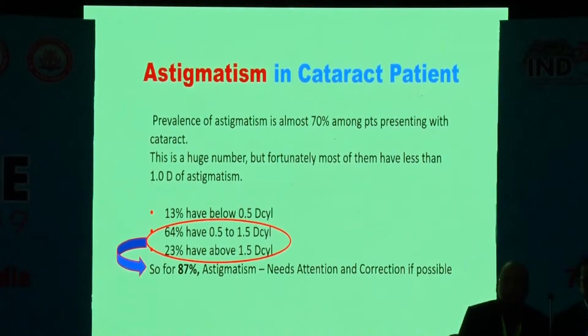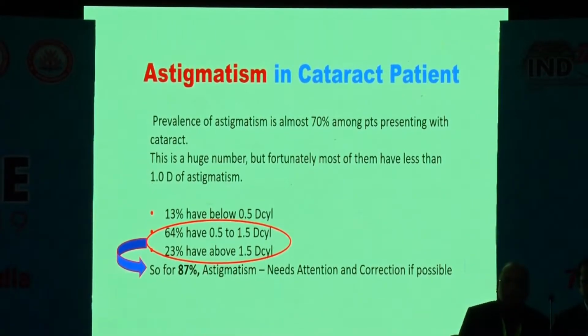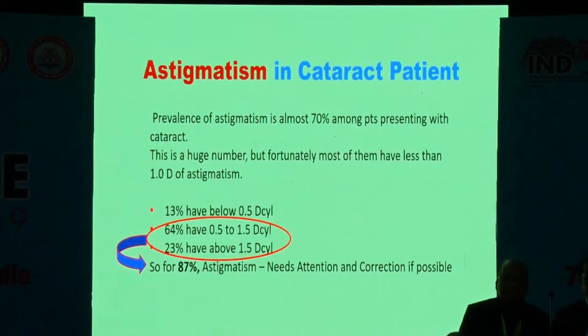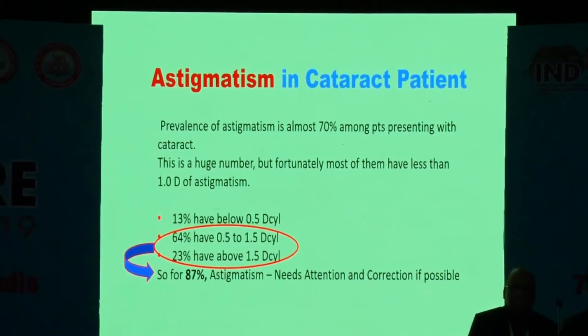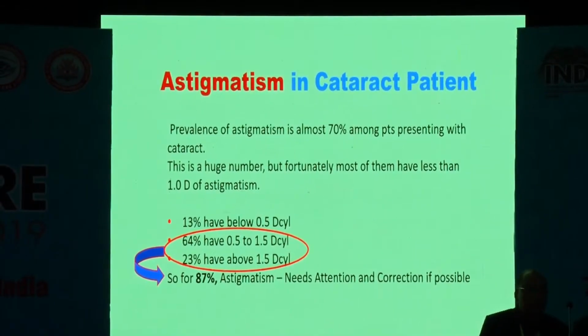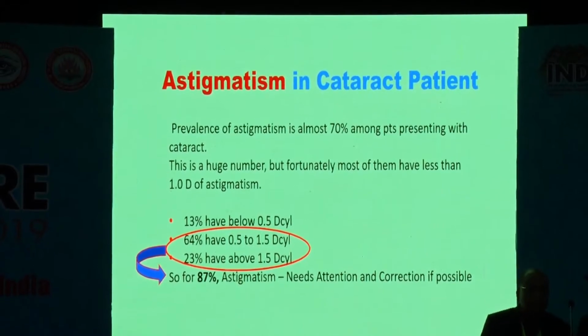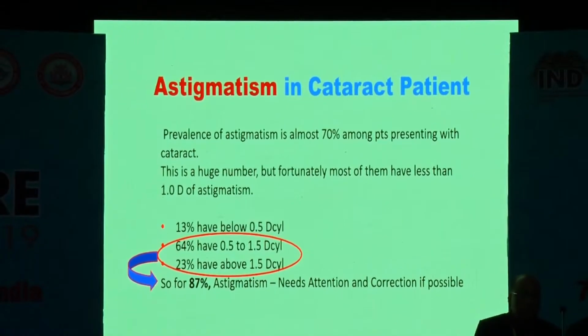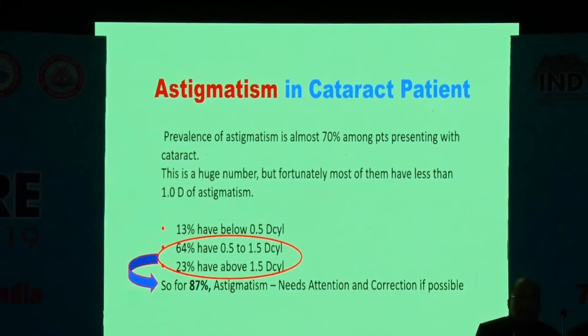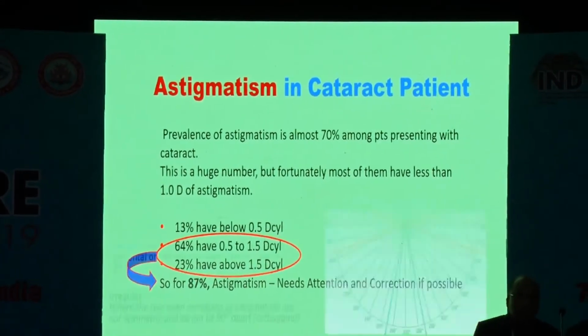Now, what is the volume of astigmatism? Actually, the prevalence of astigmatism is almost 70% among patients with cataract. This number is huge, but unfortunately, most of them have less than 1 diopter of astigmatism. And even in those cases, only 85% of the astigmatism needs attention and correction if possible.